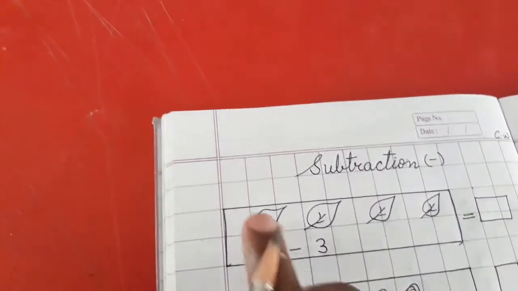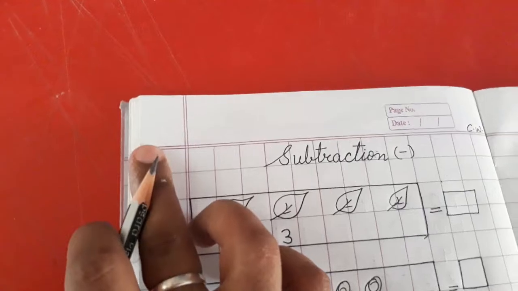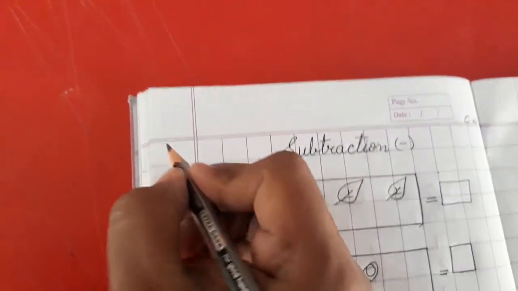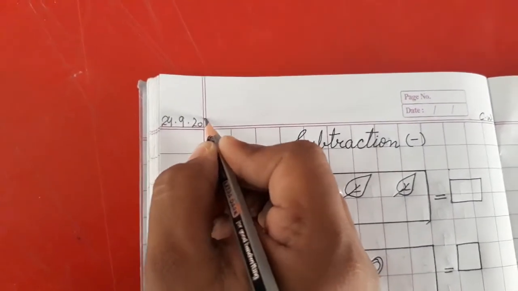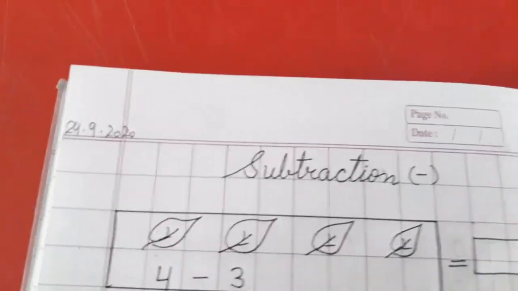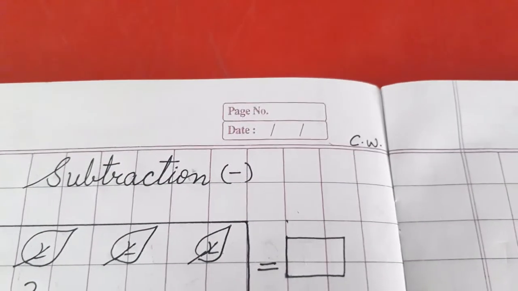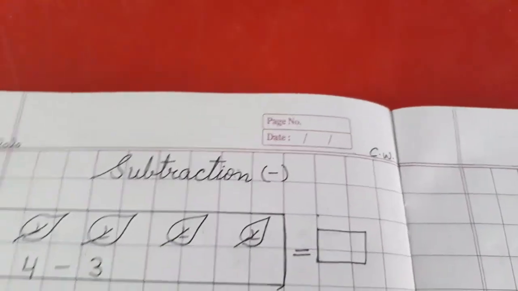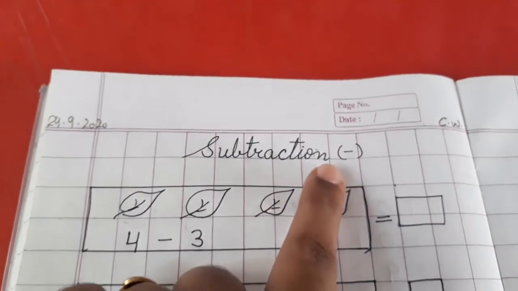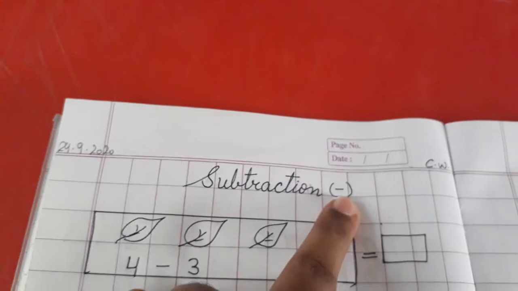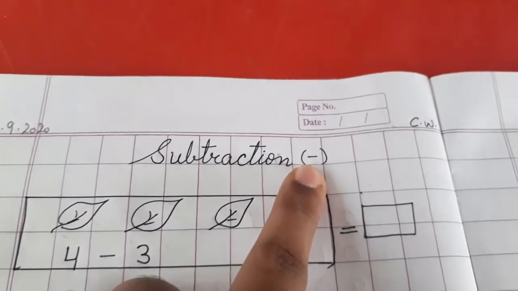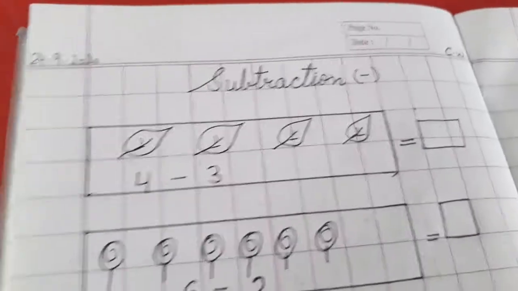First is to write today's date here. So what is our today's date? 24th September 2020. So we'll write that: 24th September 2020, like this, and this is your classwork. So I have mentioned that here. Is that clear? Now the next is to write down the topic, subtraction. After writing this topic, please don't forget to put the sign also. Clear? Now next, let us begin with the work.